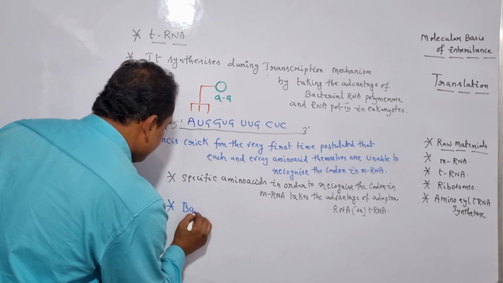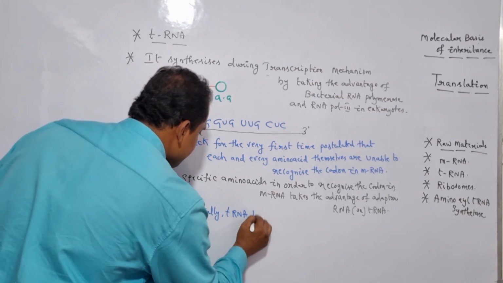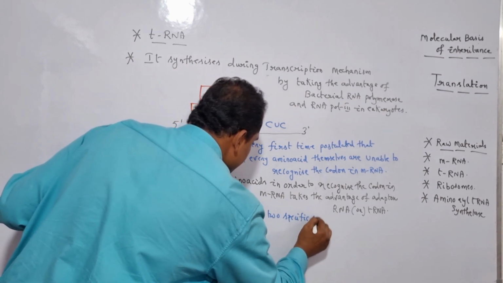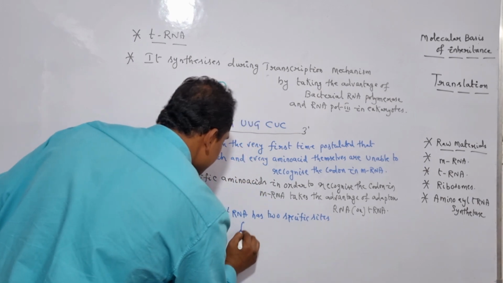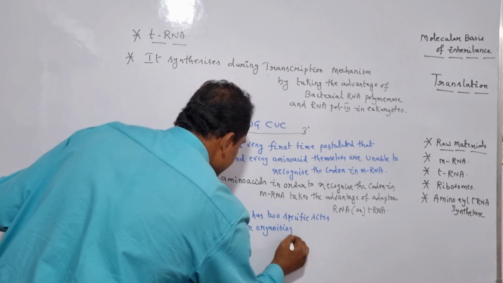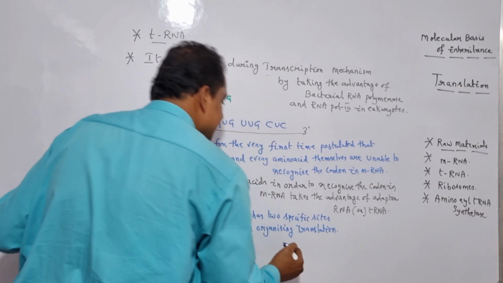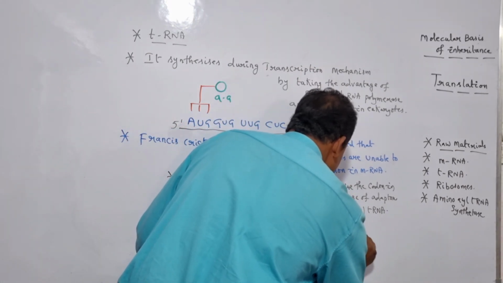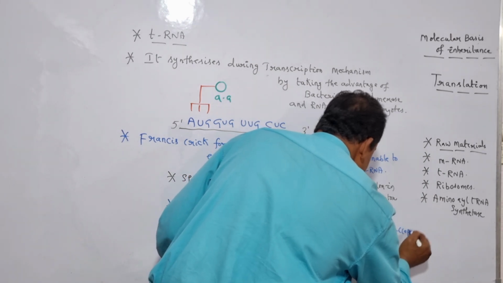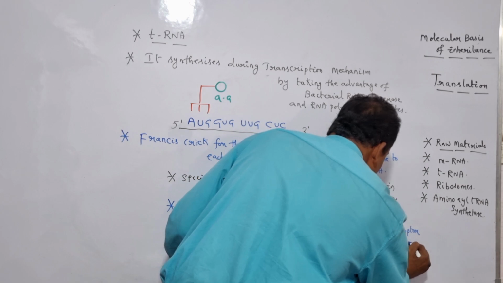Basically, tRNA has two specific sites for organizing translation. And these include acceptor stem, and the other one is anticodon loop.